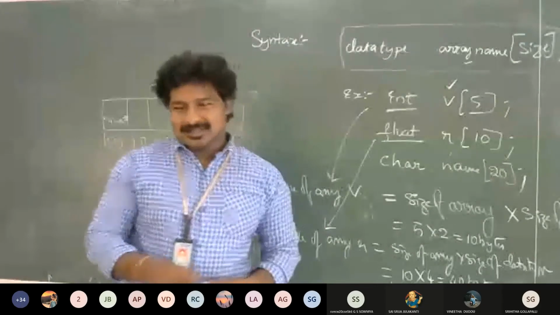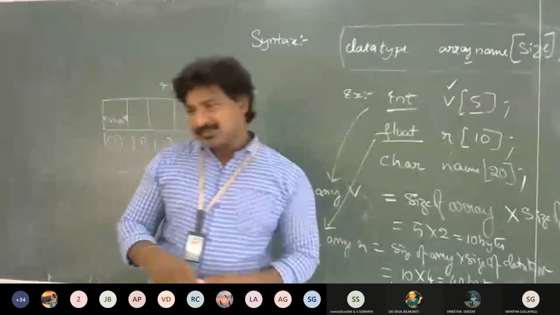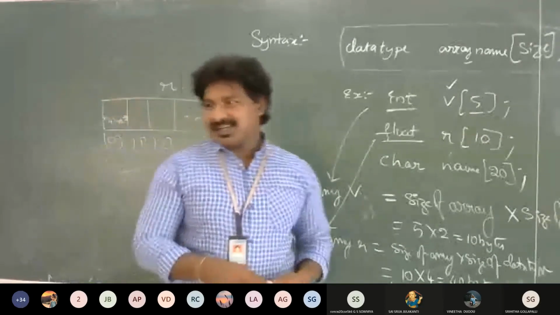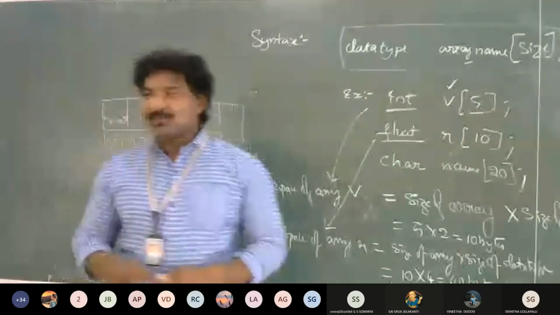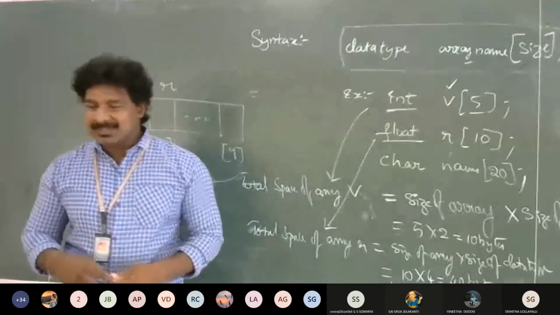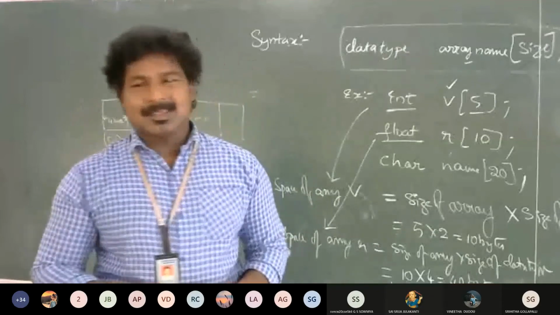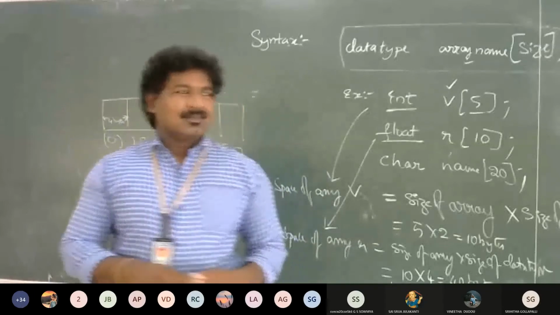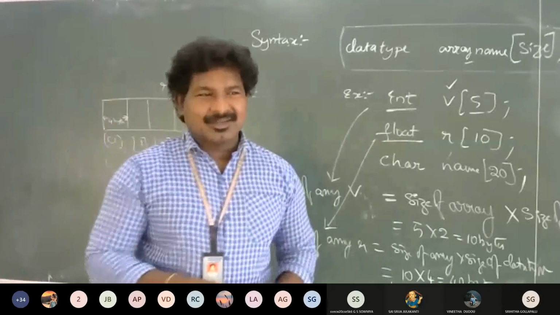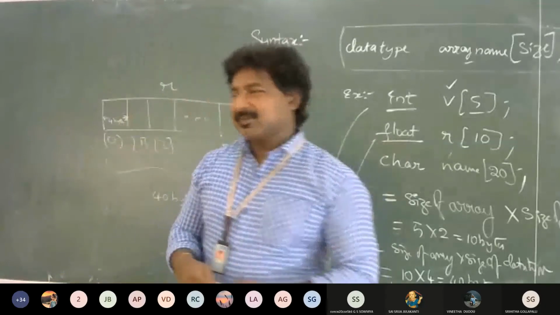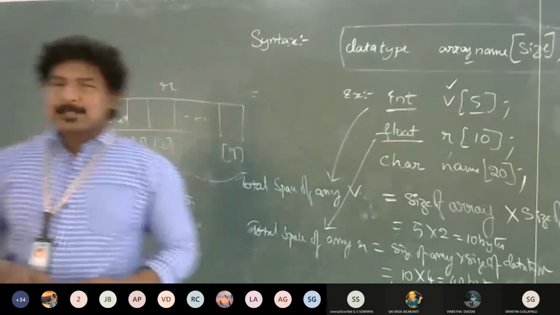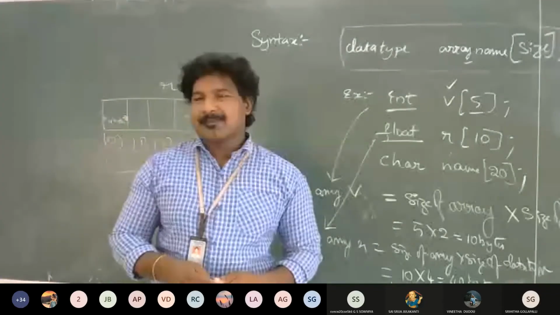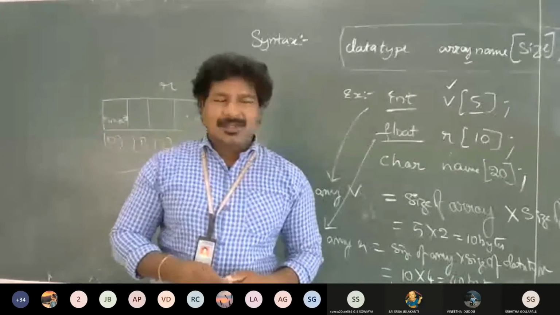Second one, assigning values to individual elements. Third one, reading the values from keyboard.